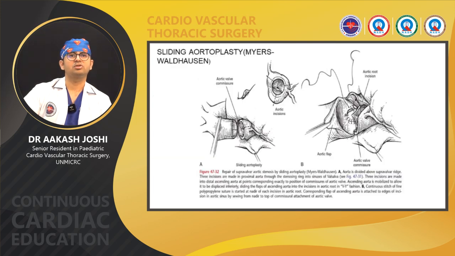Sliding aortoplasty, also called Myers-Walden's technique. In this, the aorta is divided above the supravalvular ridge, and three incisions are made proximal to the aorta through the stenosing ring and into the sinus of Valsalva. Incisions are made into the distal ascending aorta as well, at points exactly opposite the commissures of the aortic valve, and a continuous stitch is taken with polypropylene sutures starting at the nadir of each incision. The corresponding flap of the ascending aorta is attached by suturing it from the nadir to the top of the commissure attachment of the aortic valve. Thank you.